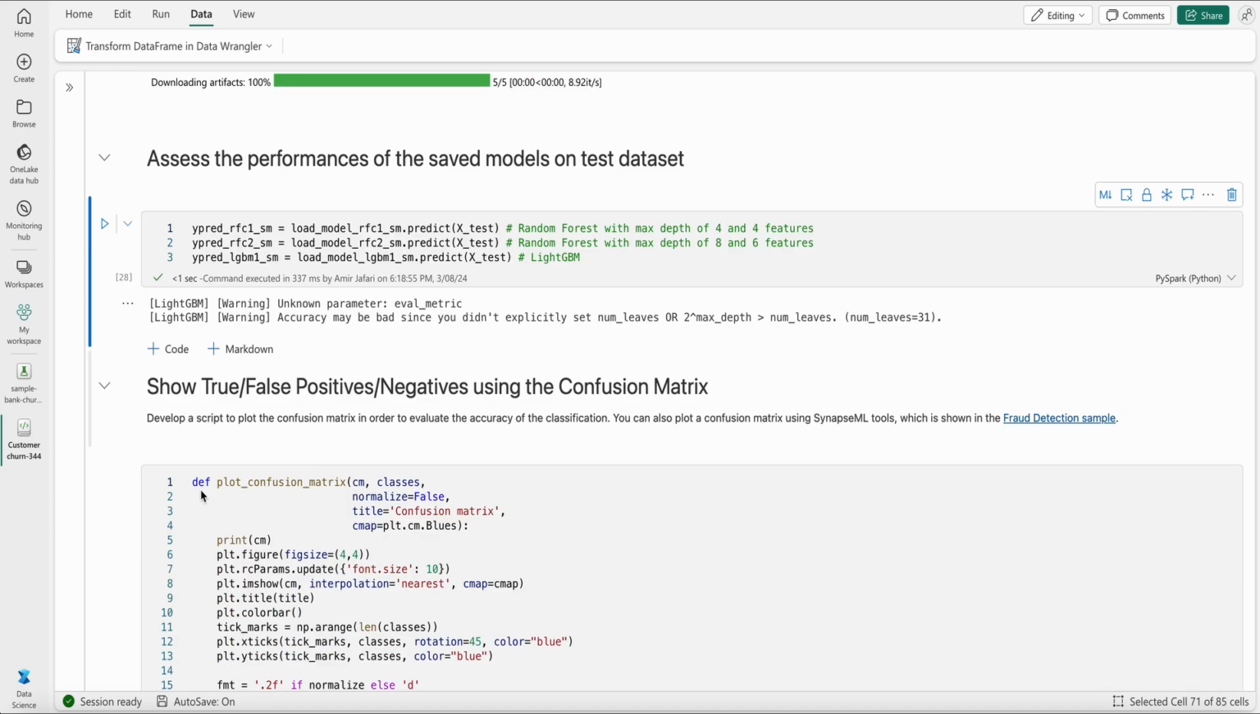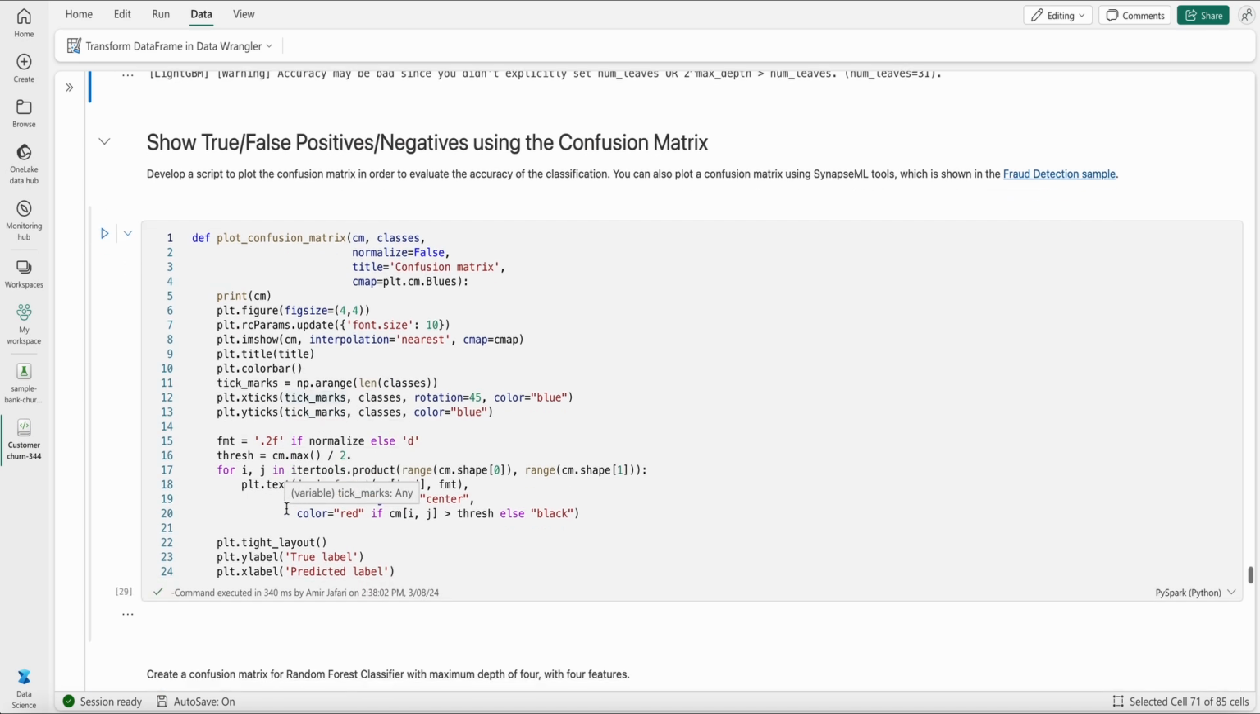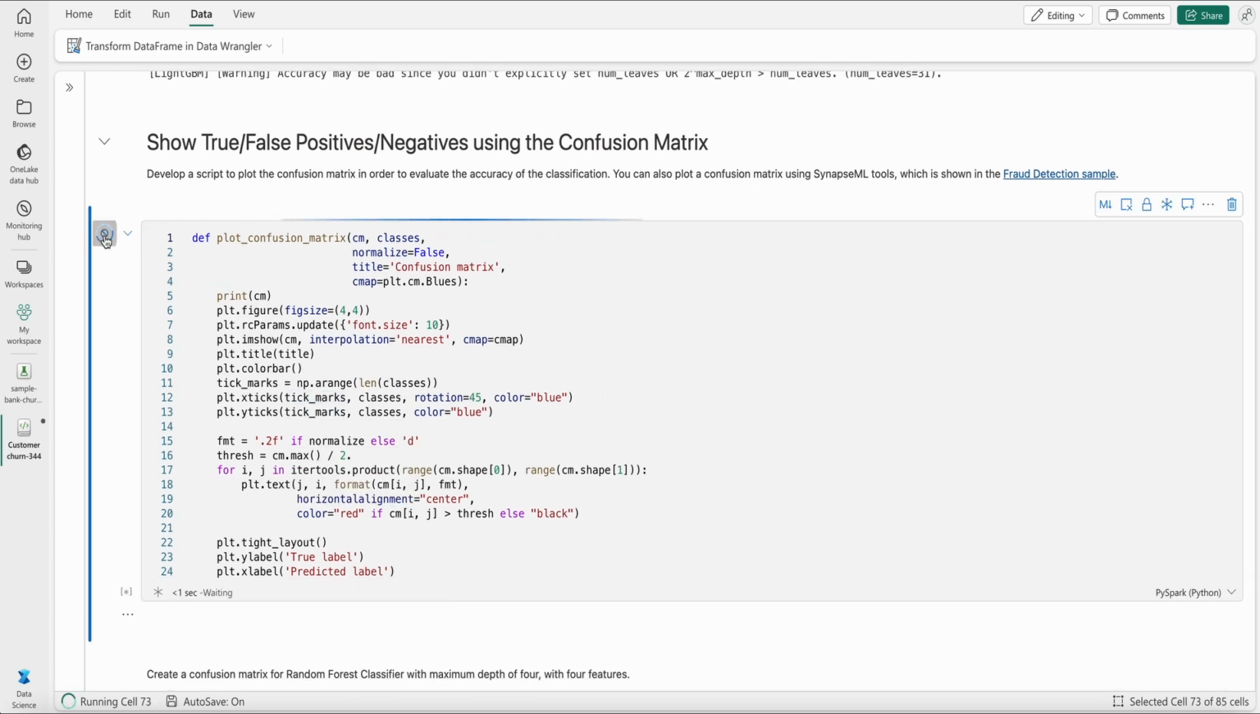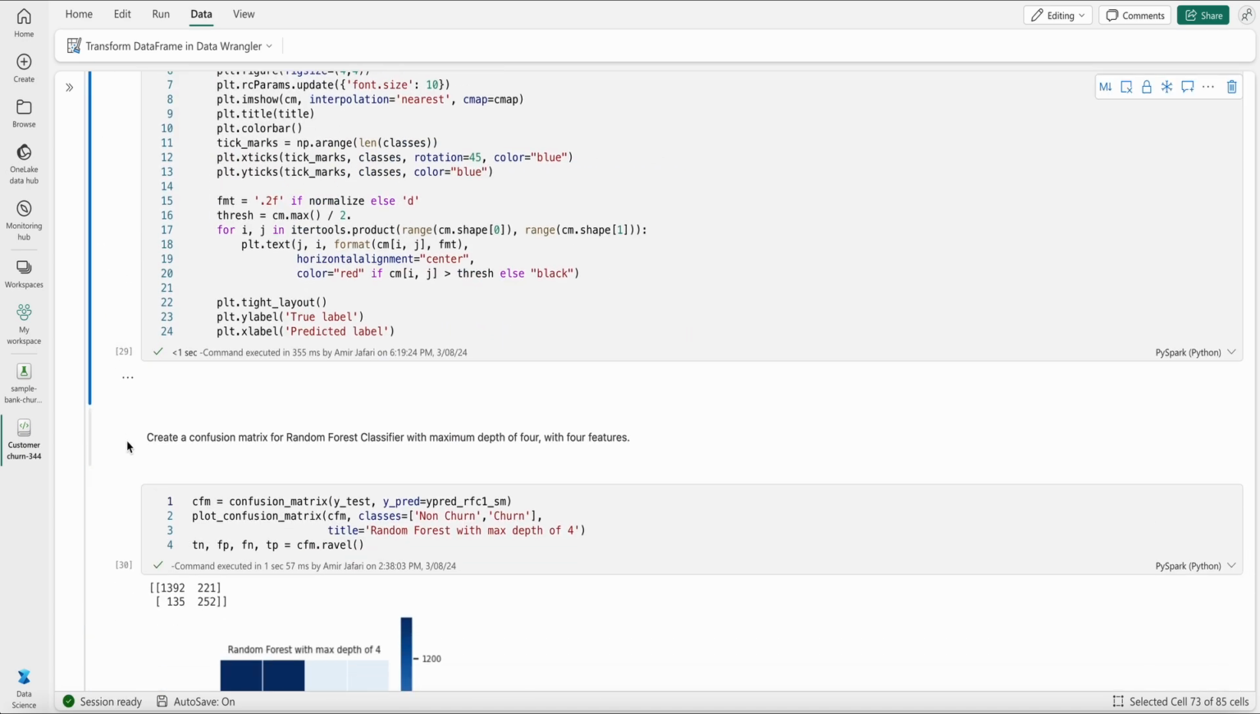Let's review what we have done. We trained three different models with different parameters. We assessed them on the test data set that we had saved. It's unseen data. For the next step, we're going to plot a confusion matrix, which helps us evaluate the accuracy of the classification. So we have written the code that helps you plot the confusion matrix. Now I want to plot the confusion matrix for all three trained models that have been run on the test data set.